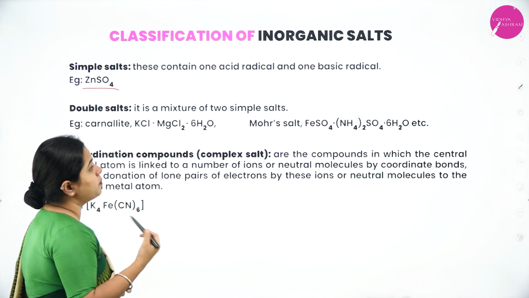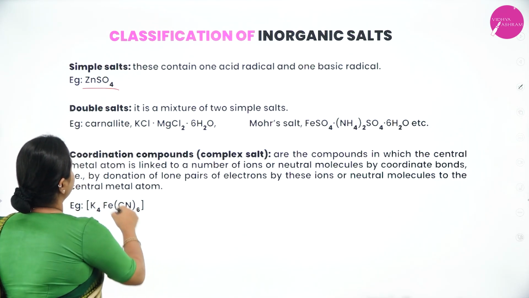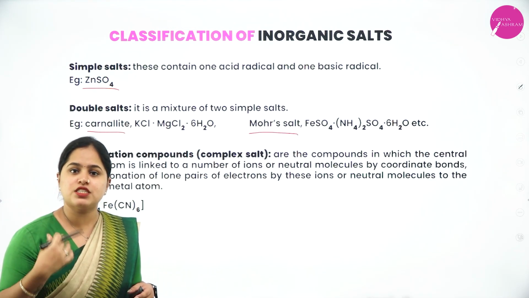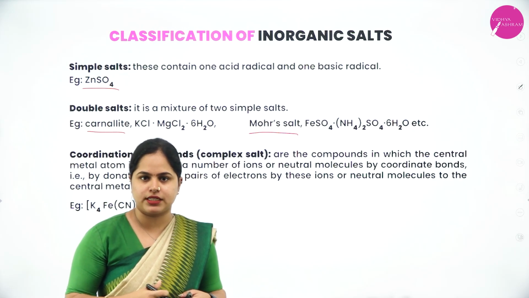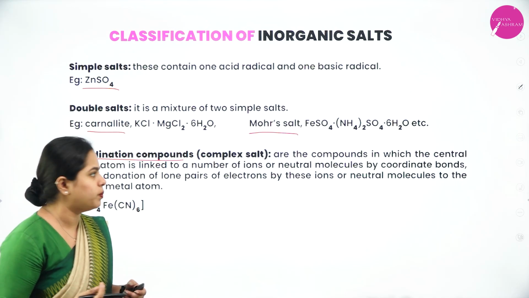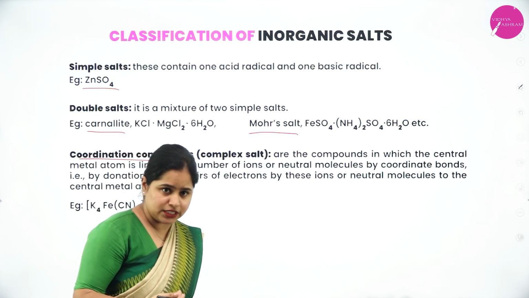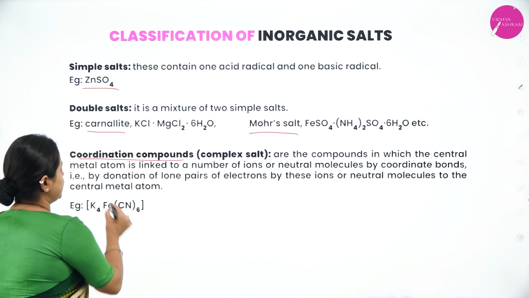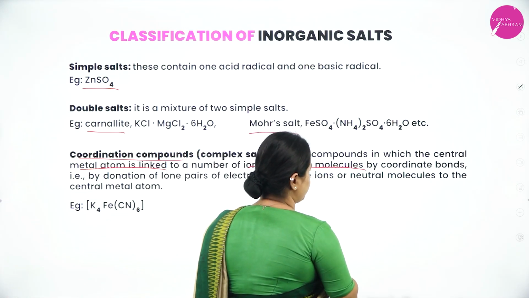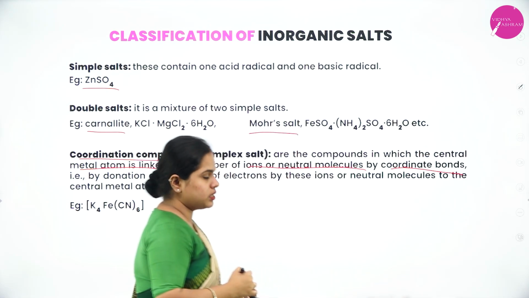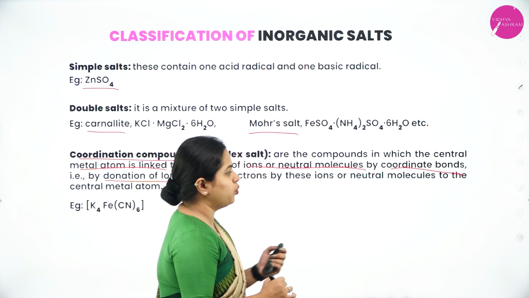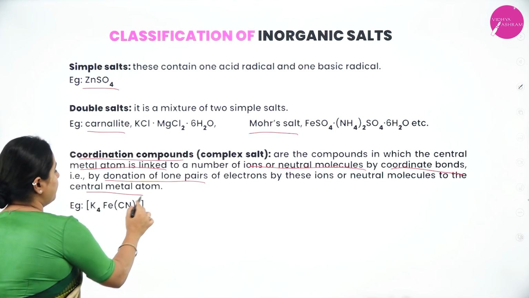Now a double salt is a mixture of two simple salts. One example is carnallite, another one is Mohr's salt. Mohr's salt or FAS, we have done the titration in our lab practicals, right? Moving on to coordination compounds, also called complex salts, they are the compounds in which the central metal atom is linked to a number of ions or neutral molecules by coordinate bonds, that is, by donation of lone pair of electrons by these ions or neutral molecules to the central metal atom.